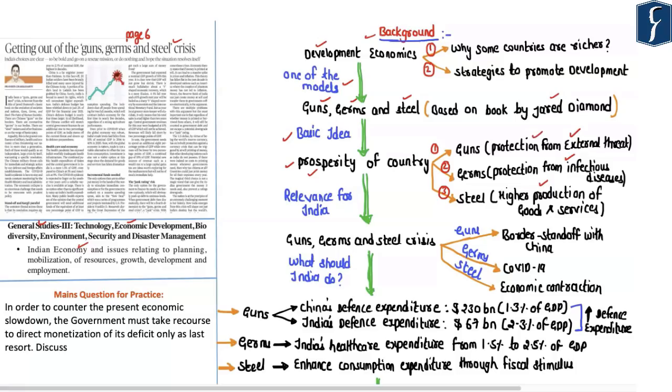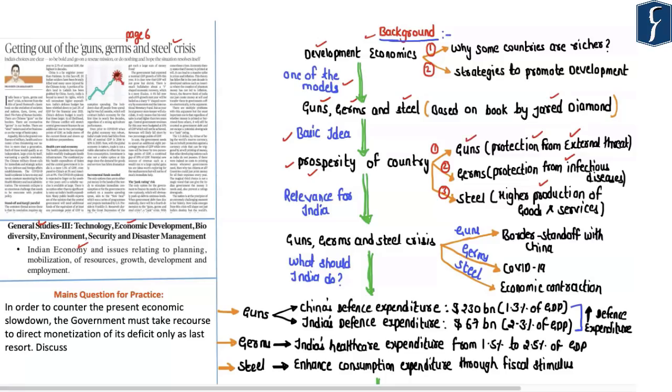Now, its ability to protect itself from an external threat. Such an ability can come to a country provided a country is able to invest a substantial amount of its financial resources in improving its defense preparedness. So this in a way can be called as guns.